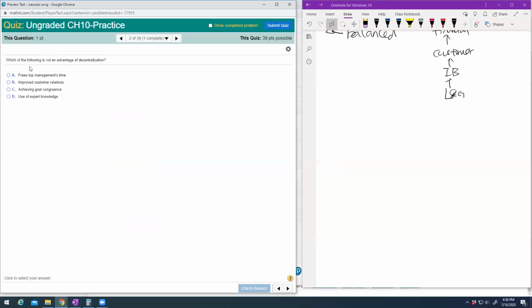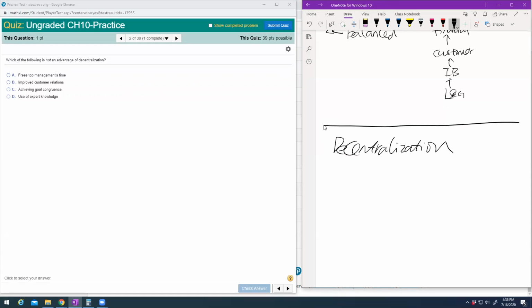which of the following is not an advantage of decentralization? Before we talk about that, we also have some background. One is decentralization. I'll leave this one to you. It's the opposite of centralization, right? I'm decentralizing my authority to you. Read that part of the chapter, so make sure you know the advantages and disadvantages of that. The question asks about what is not an advantage, so if I change one word, your answer will be completely different.